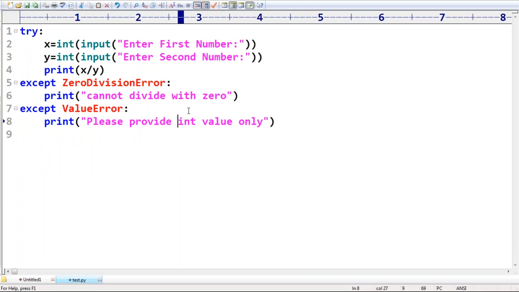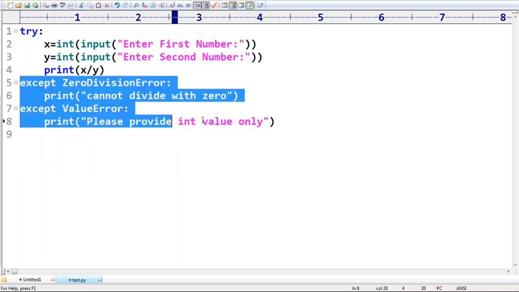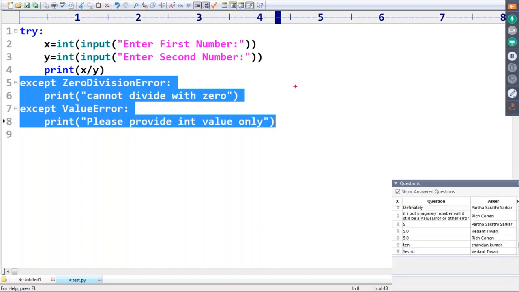The point is, try with multiple except blocks is always possible. But Python is always going to consider from top to bottom only. Remember this: the Python virtual machine always considers top to bottom.